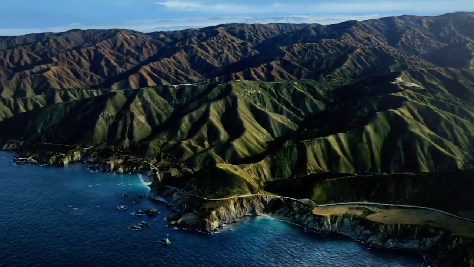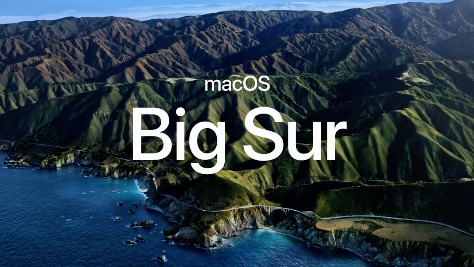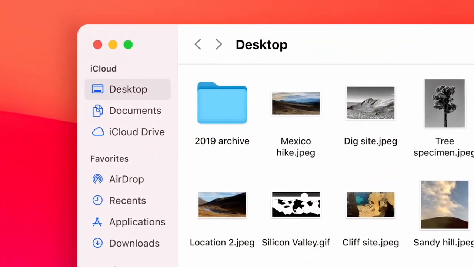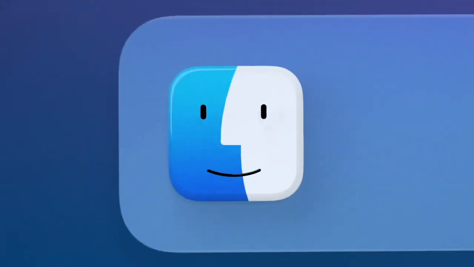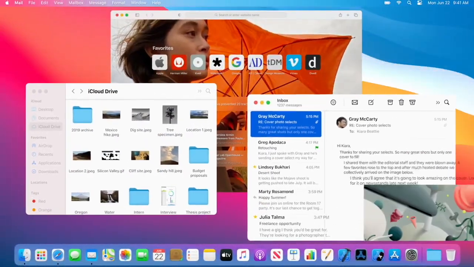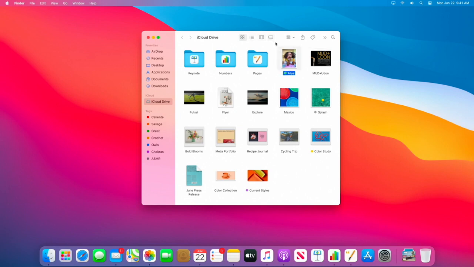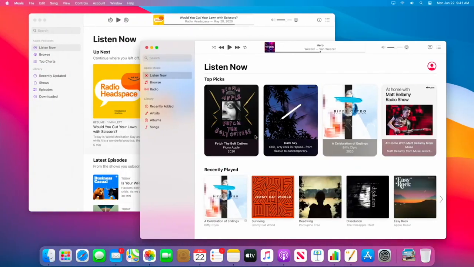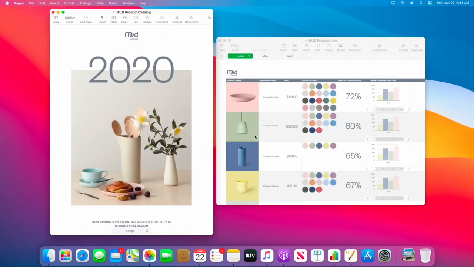Okay, so now talking about the macOS. After the macOS Catalina, Apple is coming up with a new software called macOS Big Sur. And this software is really nice. The colors are much better than earlier. The appearance looks nice. All these new app icons completely change the look of your Mac. Now there's a different option for viewing your content in Finder, a new Mail app with better interface, also updates to the Calendar app, iTunes app, and several other apps.